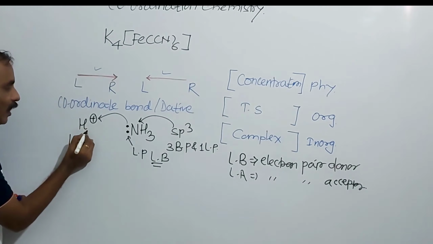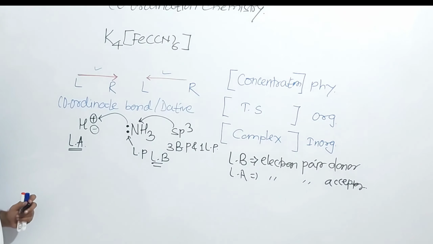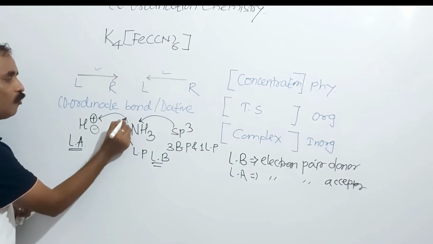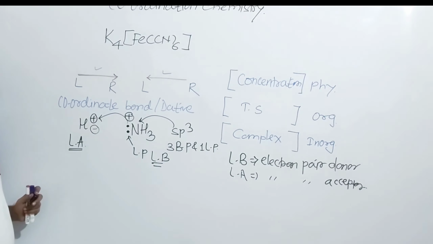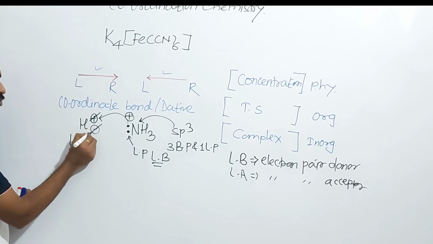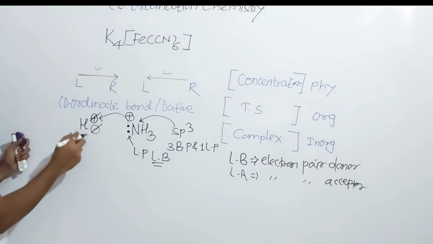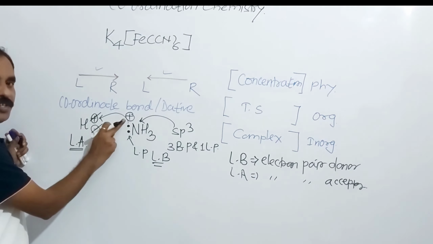So by gaining electrons, this H plus will acquire a negative charge and this nitrogen will acquire a positive charge. So this negative and positive will be cancelled. What is the total charge on this? It will be positive.